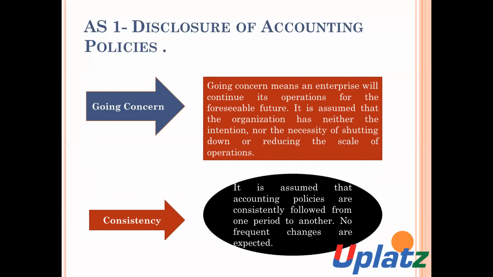It is assumed that the organization has neither the intention nor the necessity of shutting down or reducing the scale of operation. The operations of the organization will continue for an unlimited period.